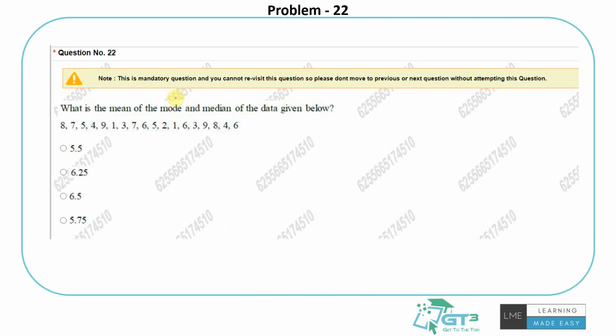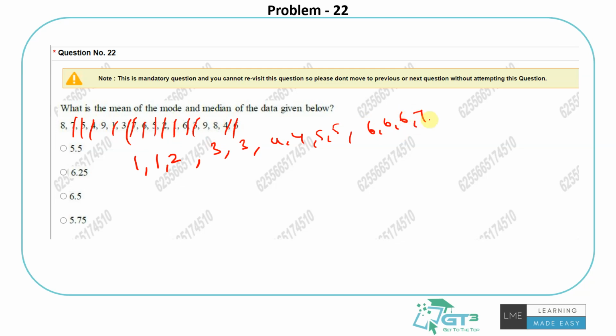So what is the mean of the mode and the median of the data given below? We're talking about the mean of the mode and the median. So first let's find the median of the data. First let me arrange it, right? 1, 1, then I have 2, then 3, 3, then 4, 4, then 5, 5, then 6, 6, 6, then 7, 7, then 8, 8, and then 9, 9.